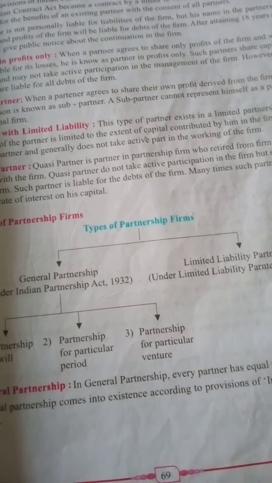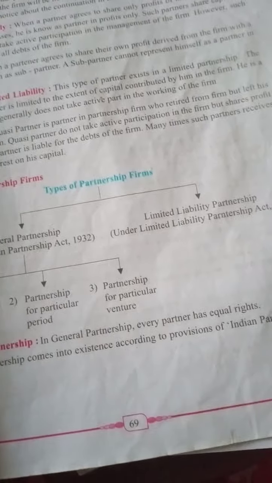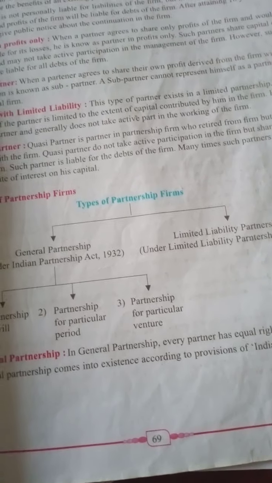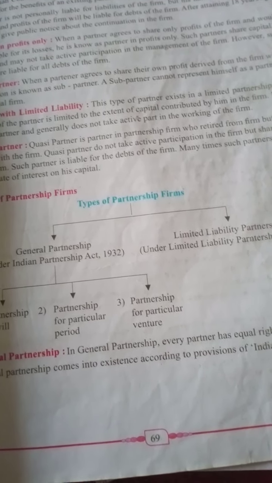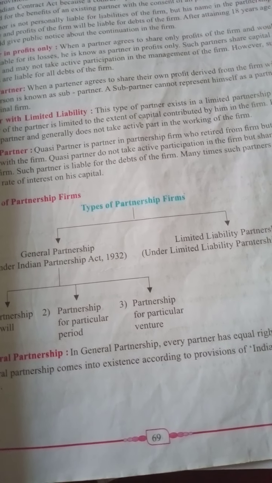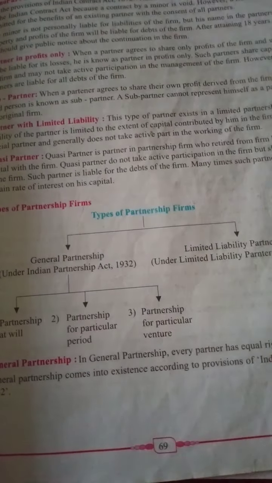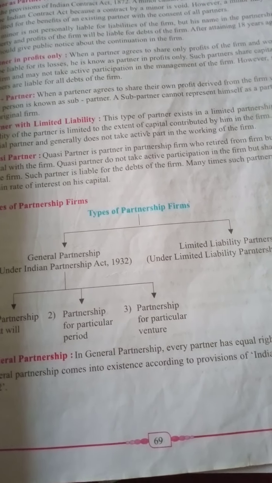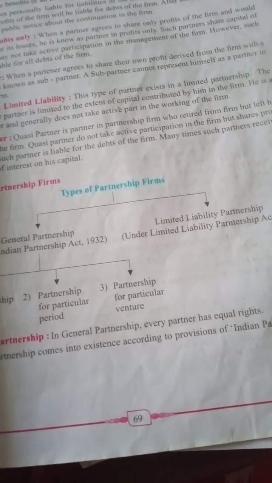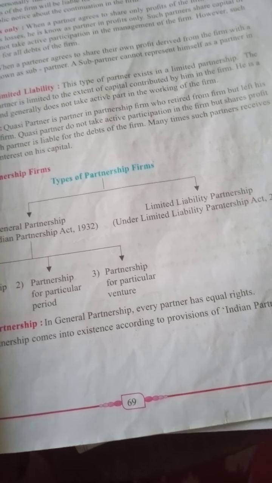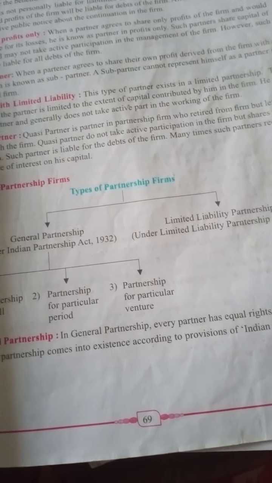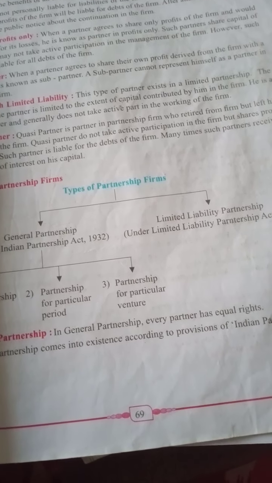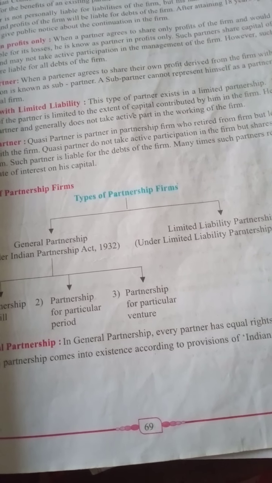Partner with limited liability: this type of partner exists in a limited partnership firm. So what is meant by limited liability? In that chapter we saw how the various partners and partnership firms are formed. Here the partner has liability to the extent of the capital contributed by him in the firm. He is a specialist partner and generally does not take an active part in the working of the firm.